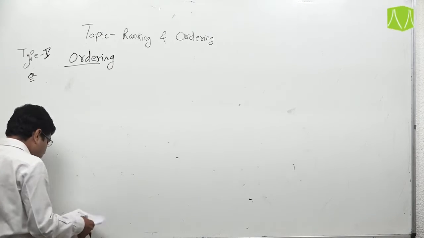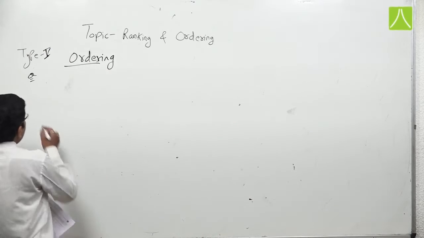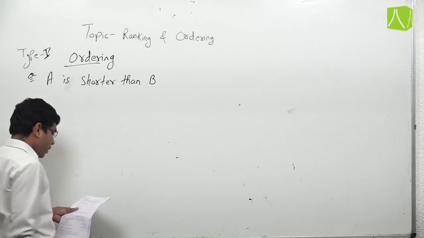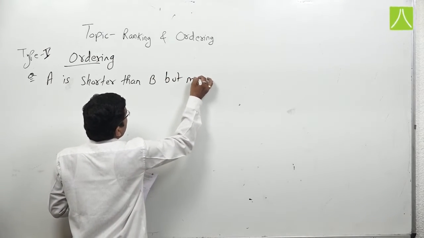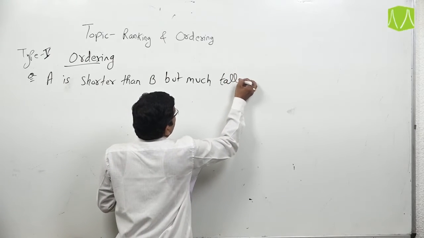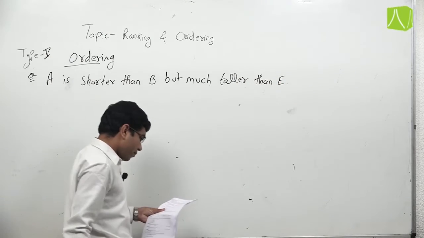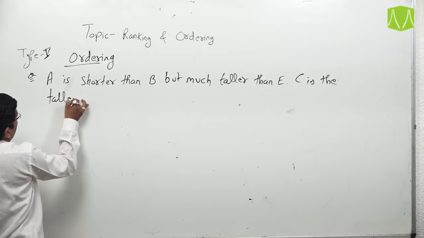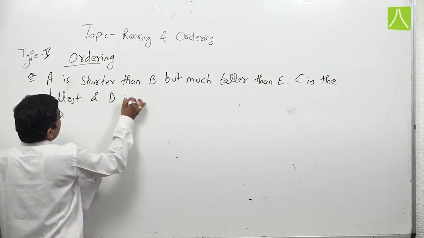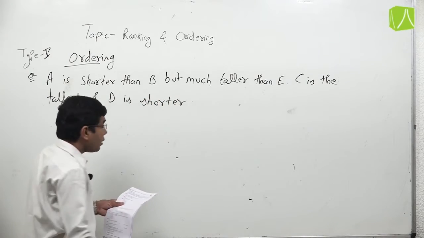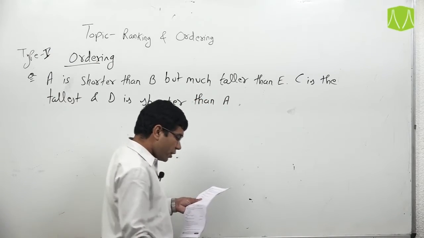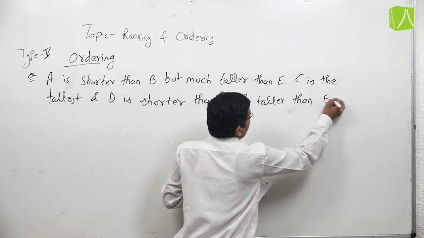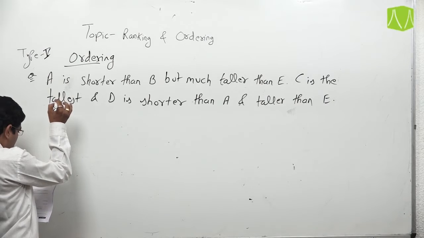Suppose the condition is, according to the question, A is shorter than B but much taller than E. C is the tallest, and D is shorter than A and taller than E. Now we have to find which one is the shortest.